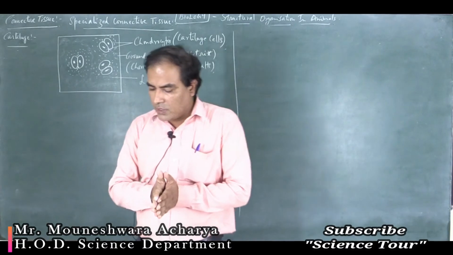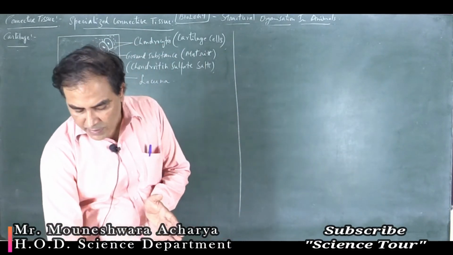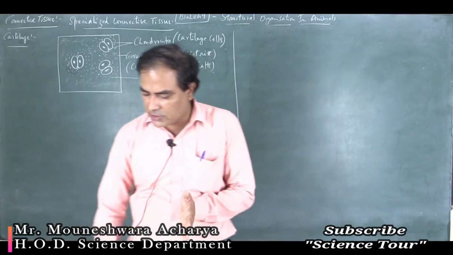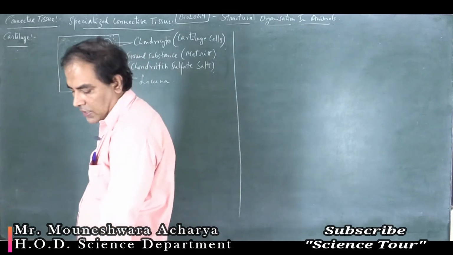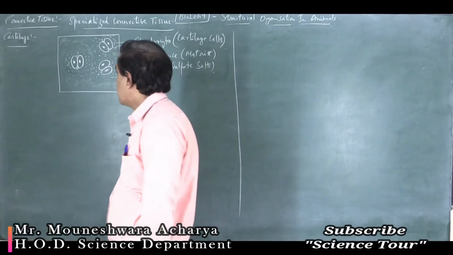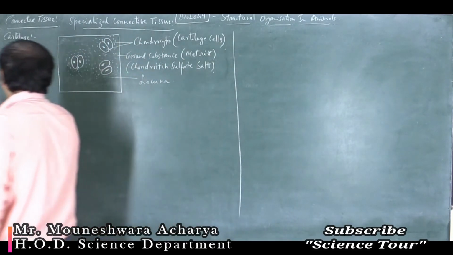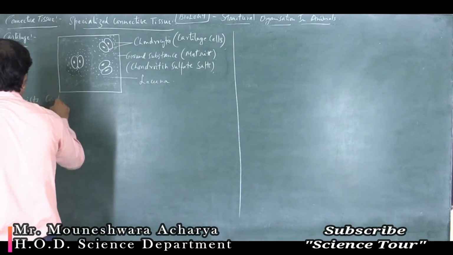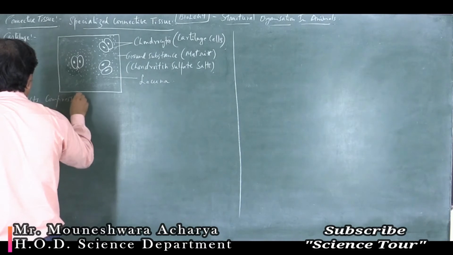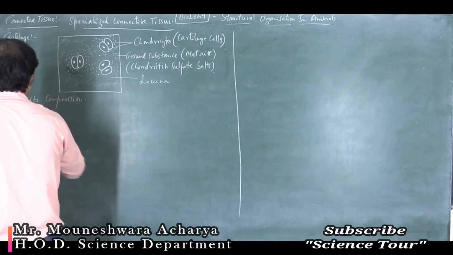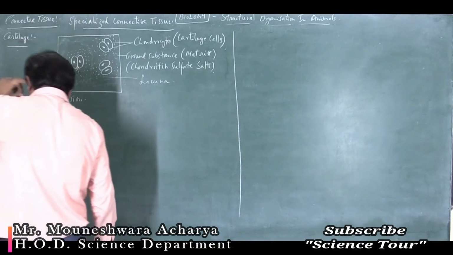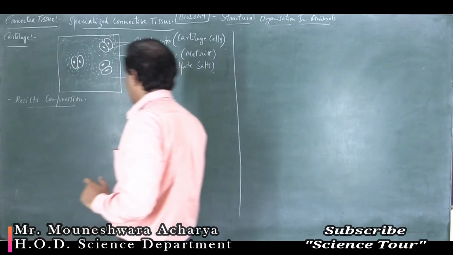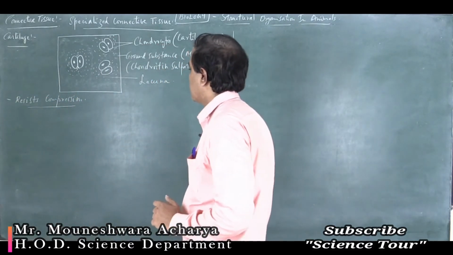Okay. Now, what is the main function of the cartilage? So, it resists compression and prevents any wear and tear of the organs, the body organs.